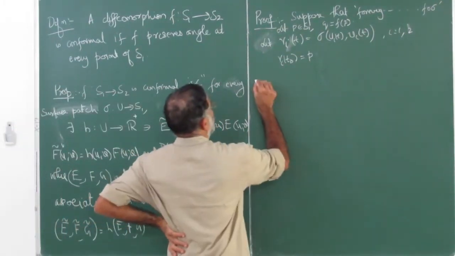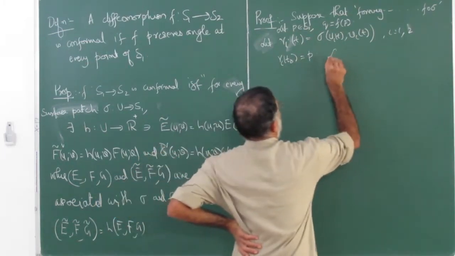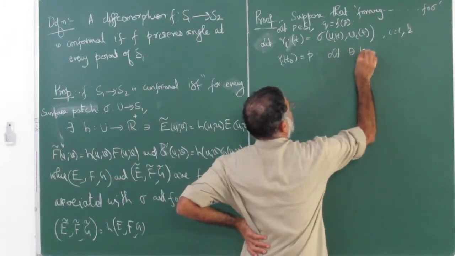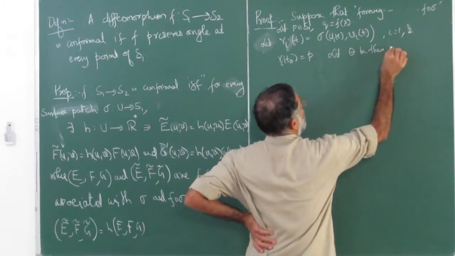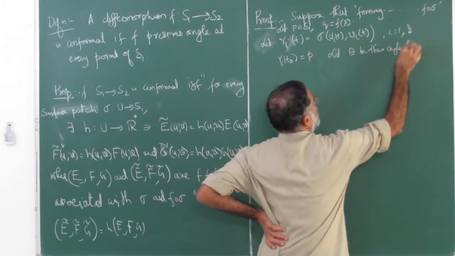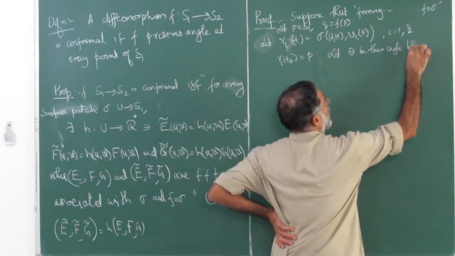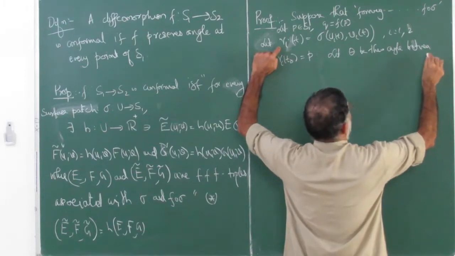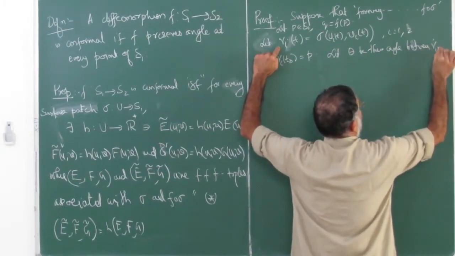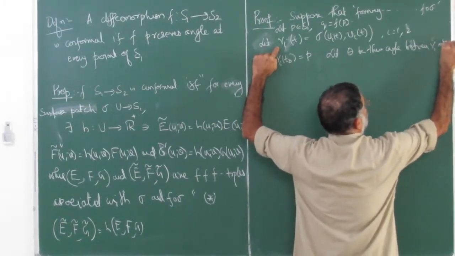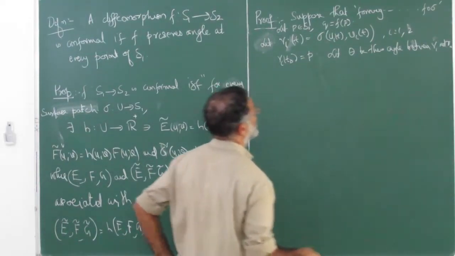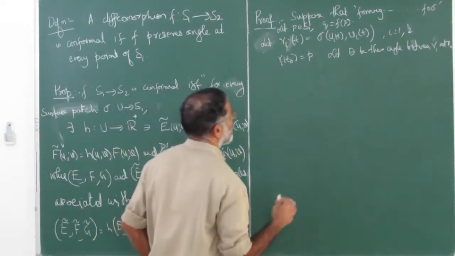Let theta be the angle between gamma 1 and gamma 2 at P where they intersect. We are only worried about that.